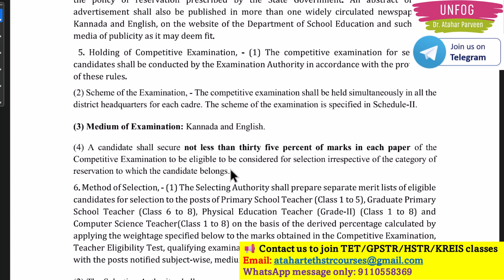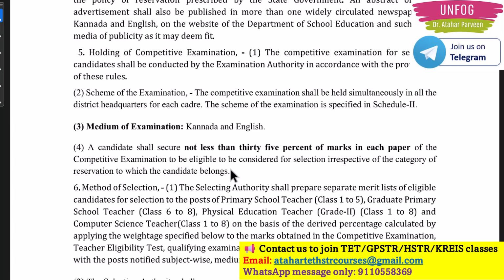So what it actually means for your PSTR, GPSTR or HSTR, now you have only two papers, paper 1 and paper 2, and that will be MCQ types. We will discuss these details also later in this class only. So here you should actually score 35% both in paper 1 and paper 2. This is what it actually means.